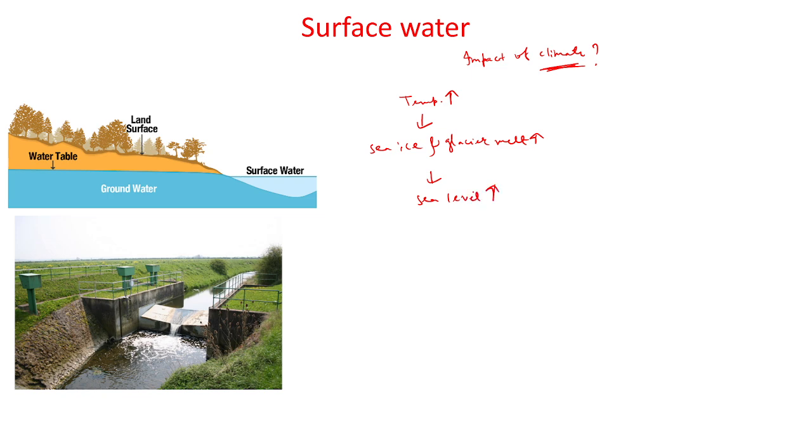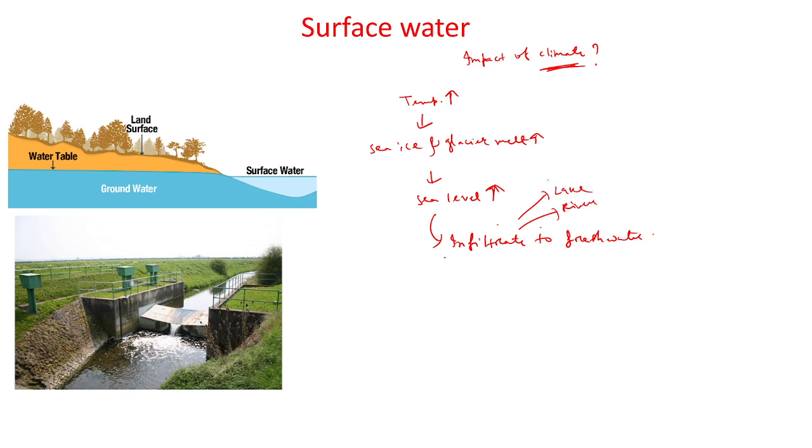Because of the increment of the sea level, the sea water infiltrates into the fresh water, like the rivers and lakes.